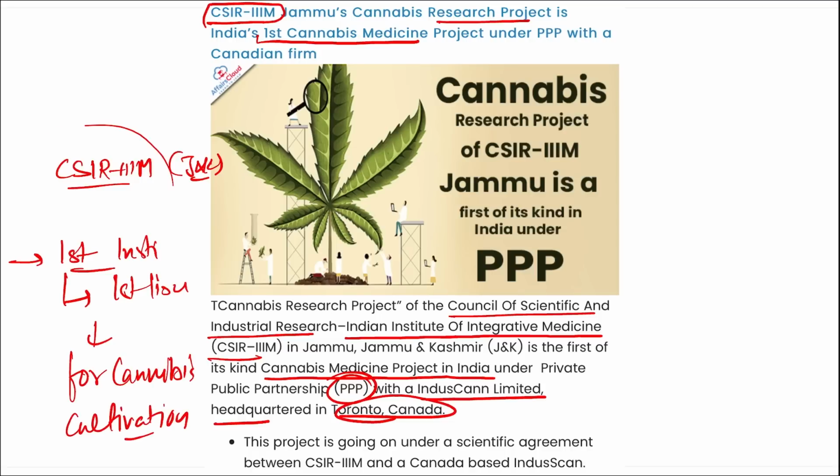It is your CSIR IIIM. So the question has slightly been changed: which institute became the first institute to obtain the first license for cannabis cultivation in India? It is your CSIR IIIM. Through this project, cannabis, which is a substance of abuse, will be used for the good of mankind, especially for patients who are suffering from neuropathies, cancer, and epilepsy.